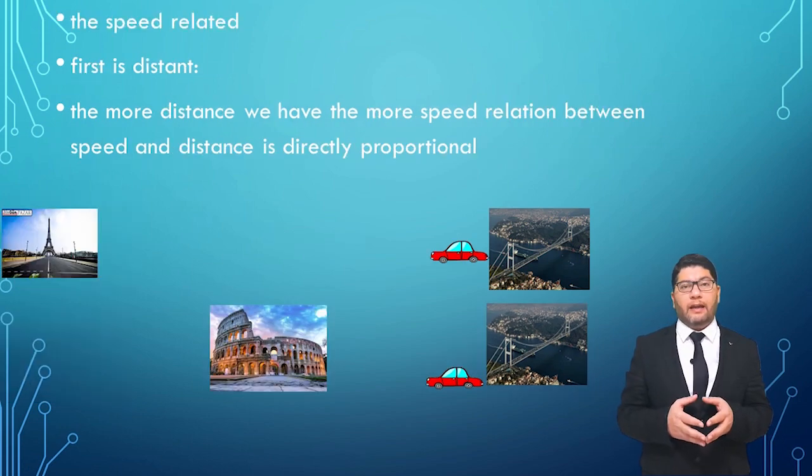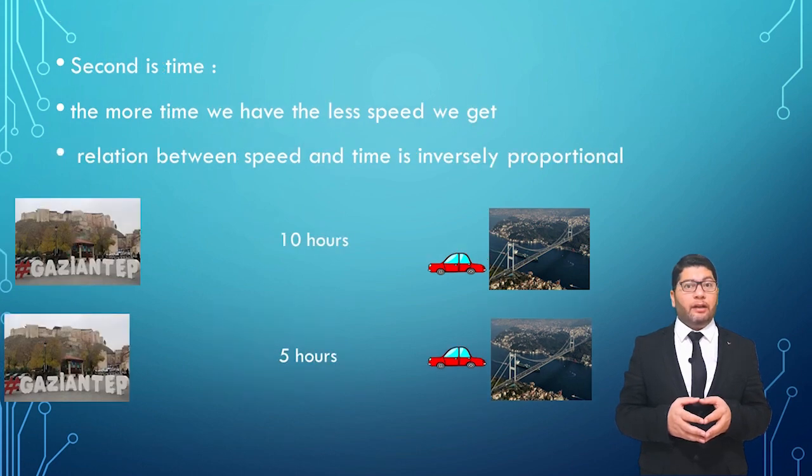In summary, we can say speed is related to two quantities. The first is distance, and the relation between the speed and the distance is directly proportional. The more distance we have, the more speed we have. And the second quantity related to the speed is the time. The more time we have, the less speed we have. So the relation between the speed and the time is inversely proportional.